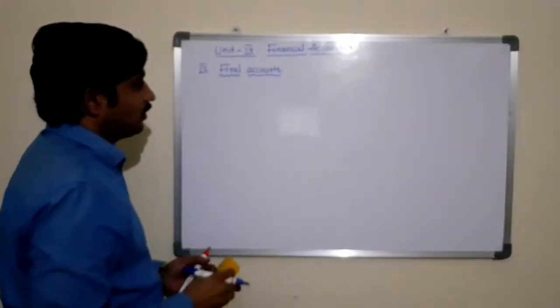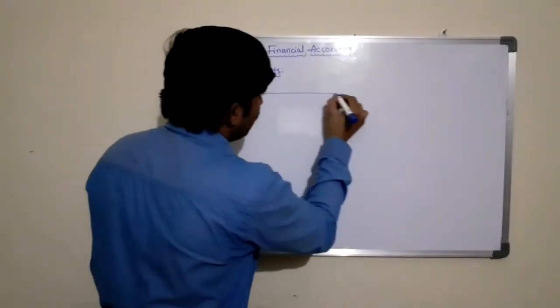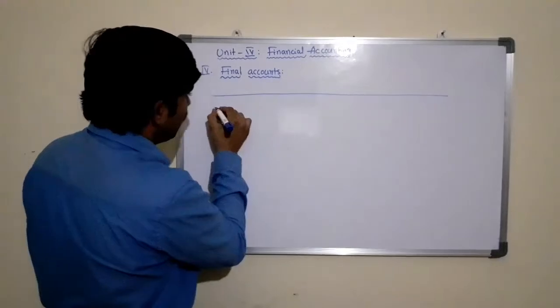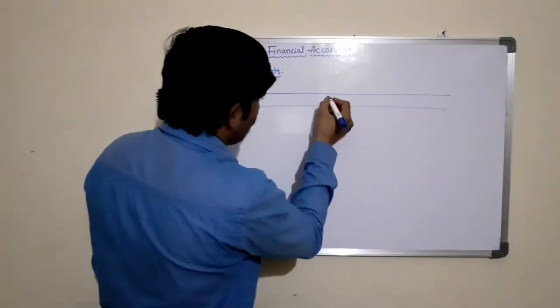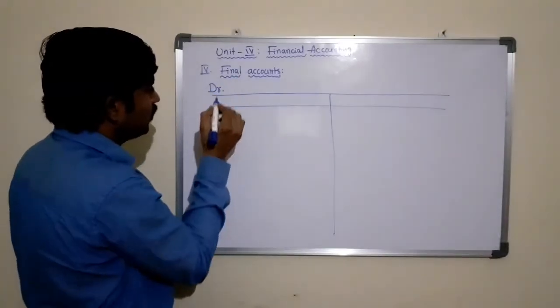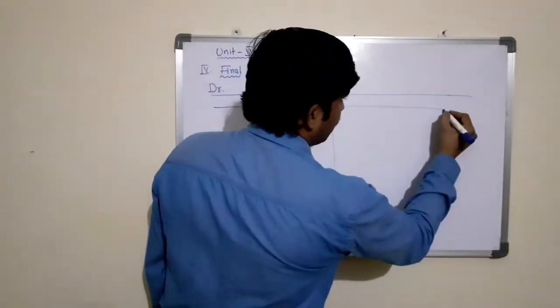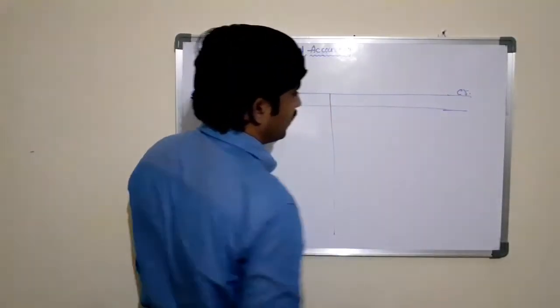As the name itself reveals, it is an account. It is not a statement. It is an account because it is pronounced as trading account. So we need to divide the format into two sides, left hand side and right hand side.